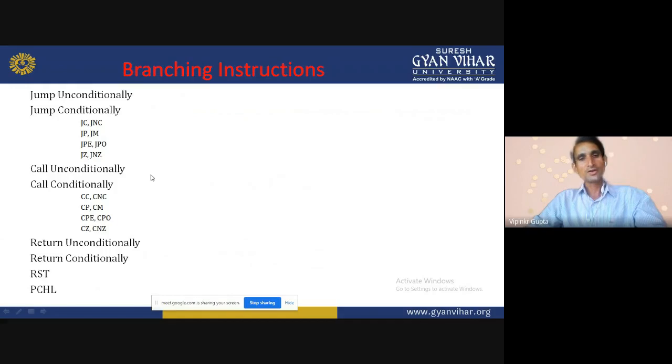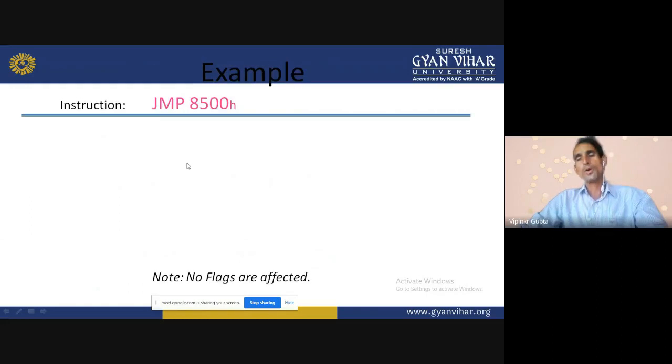Return conditionally means if the condition is satisfied, then it comes back to its main program. RST (restart) and PCHL are some examples of branching operations. We will discuss them one by one.